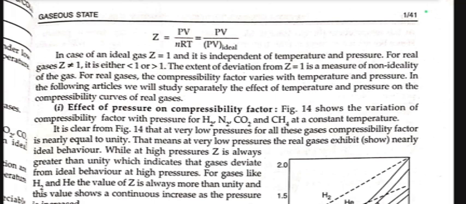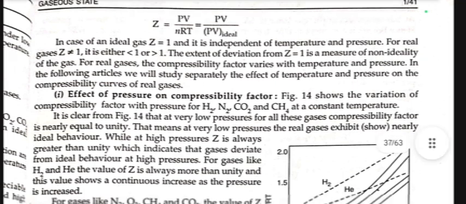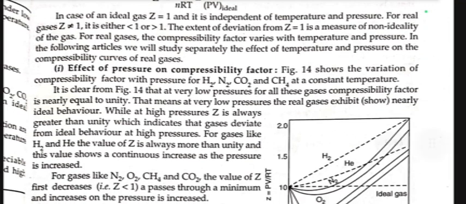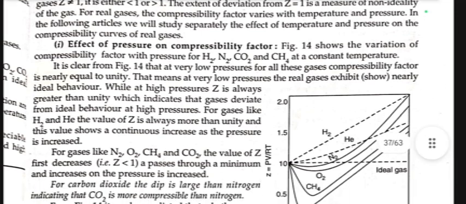Effect of pressure on compressibility factor. The figure shows the variation of compressibility factor with pressure for H2, N2, CO2 and CH4 at constant temperature. It is clear that at very low pressures, for all these gases, compressibility factor is nearly equal to unity. This means that at very low pressure, the real gas exhibits nearly ideal behavior, while at high pressure, Z is always greater than unity, which indicates that gases deviate from ideal behavior at high pressure.